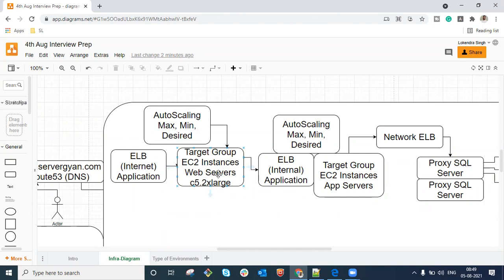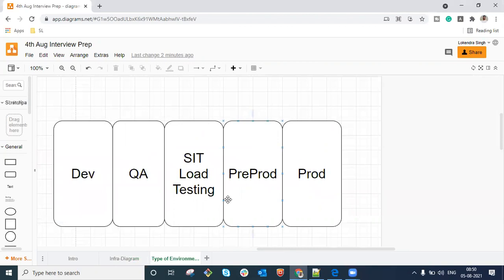Sir, I have a question here. Please. So the thing is that we have multiple types of servers. For example, I put it like T2 micro type of servers. Like you say, the 10 servers. Okay. So how do we calculate what sort of size we have to put and how many servers? We can calculate by users, but we have different kinds of CPUs, and then we have to choose the number of CPUs. So is there any mechanism or any tool where we can calculate this sort of stuff? Or is this hit and trial, where we start the application and see how the CPU reacts and all these things?